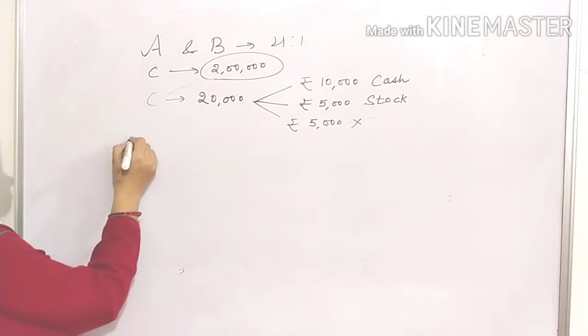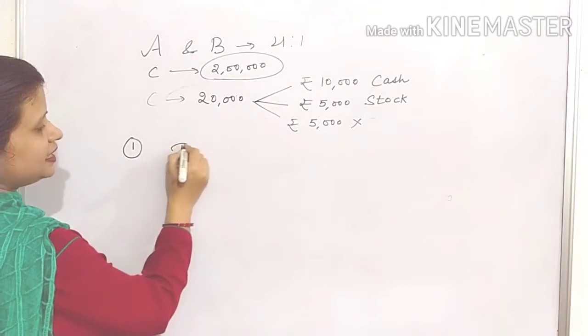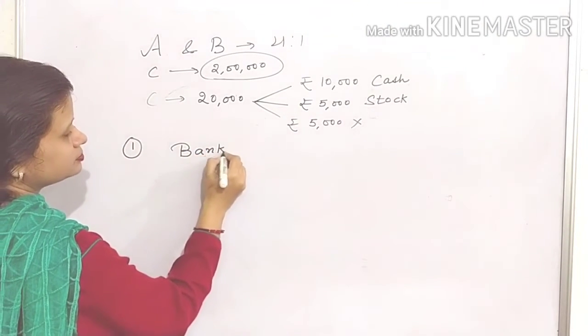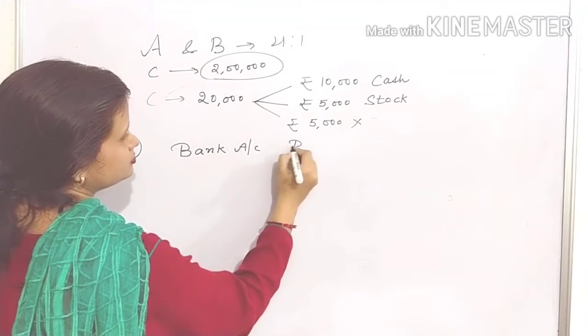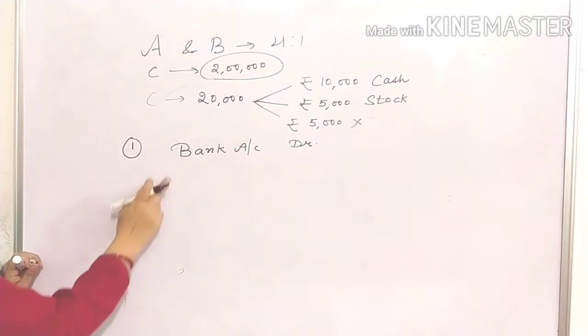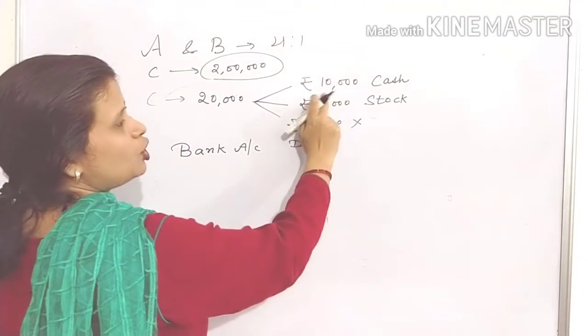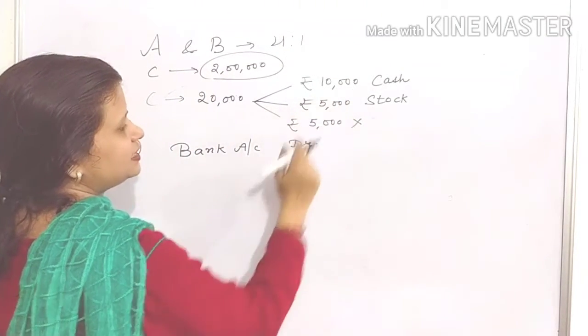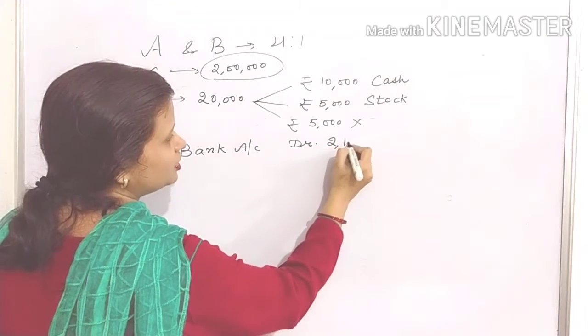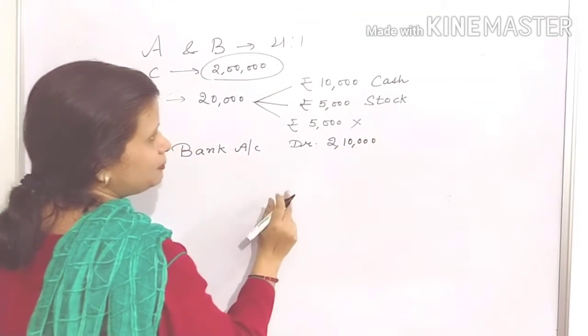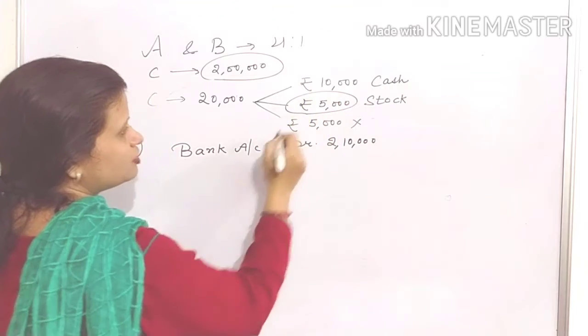First entry will be bank account debit. How much amount is he bringing as capital? 2 lakh, and in cash form how much is he bringing as goodwill? 10,000. So bank will be debited with 2 lakh 10,000. Plus how much stock is he bringing? 5,000.